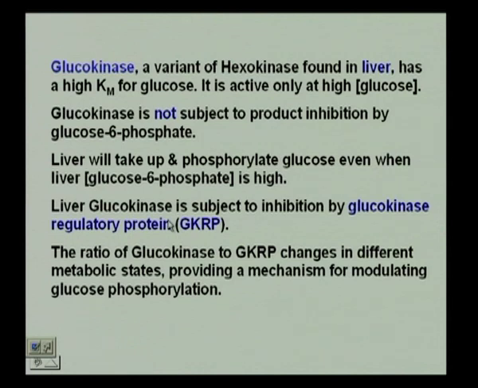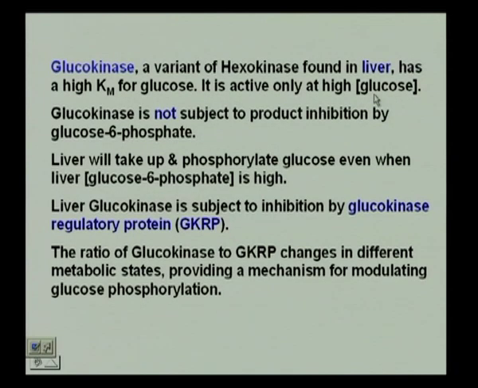Now, the liver glucokinase is subject to inhibition by another protein, and that protein will regulate when glucokinase is going to act. So, it is not inhibited by a product, it is inhibited by another protein that regulates when glucokinase should be acting on glucose and when it should not. This glucokinase regulatory protein would work when we have low glucose, because high glucose would actually have glucokinase work on it.